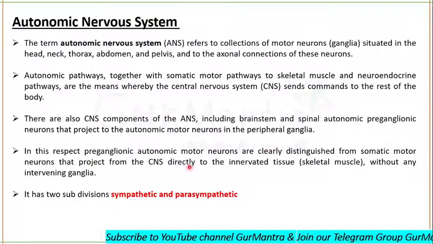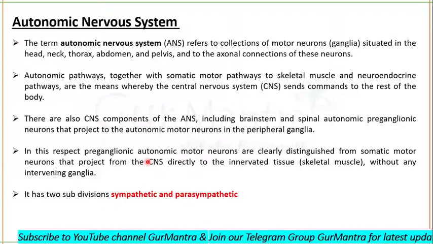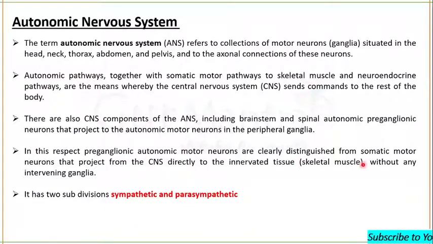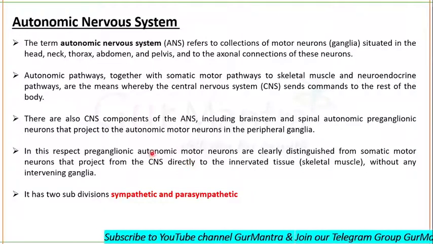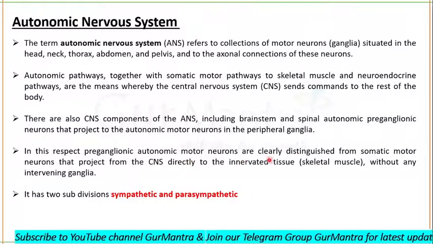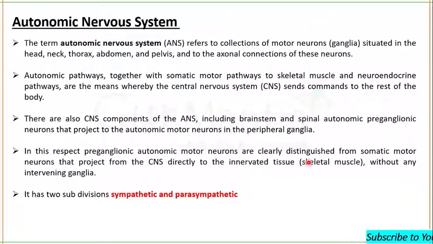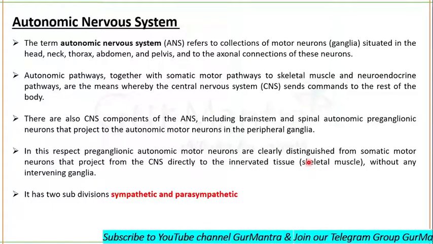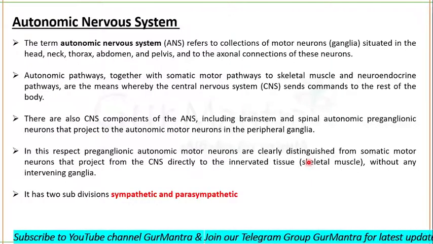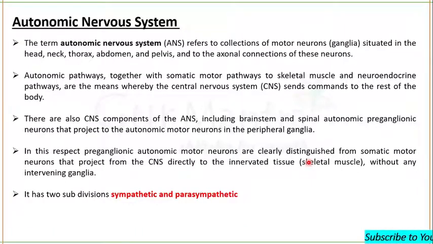In the somatic nervous system, unlike the autonomic nervous system, the somatic motor neuron projects directly from the central nervous system and directly innervates the tissue. So there is only one motor neuron sending impulses in the somatic nervous system, but the autonomic nervous system has two neurons.